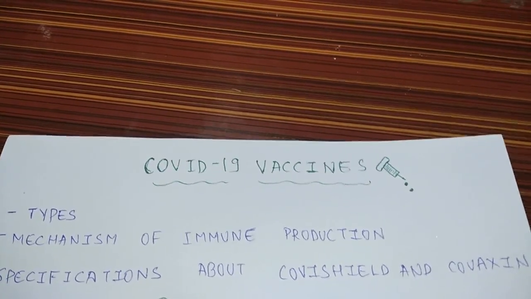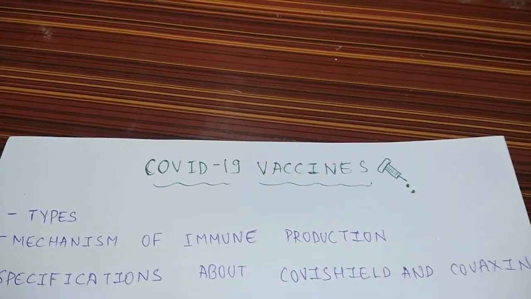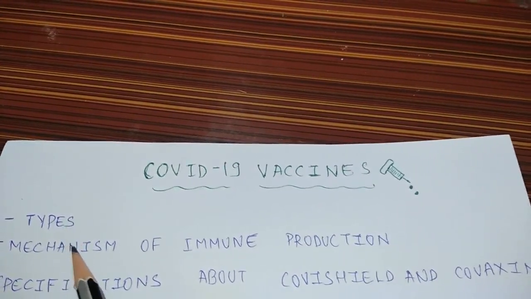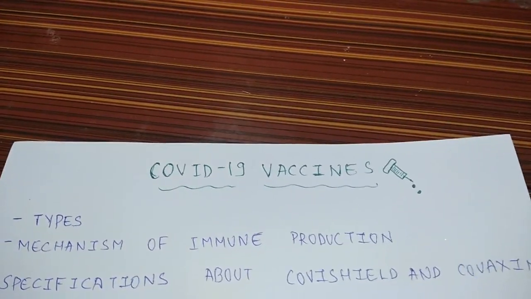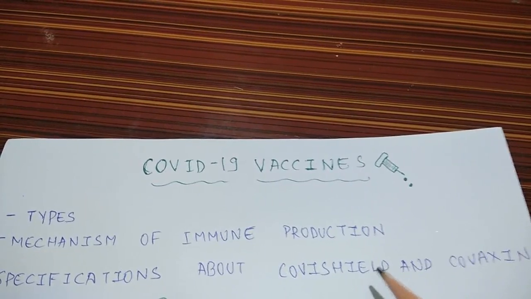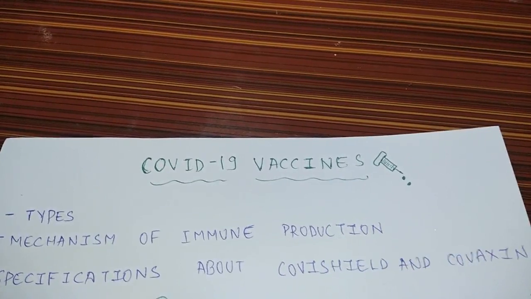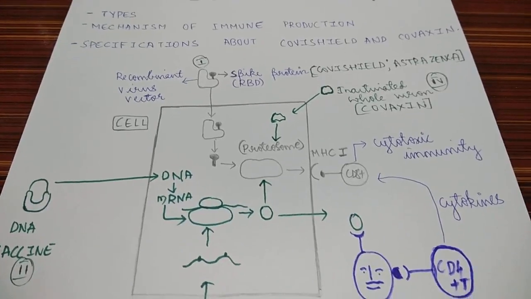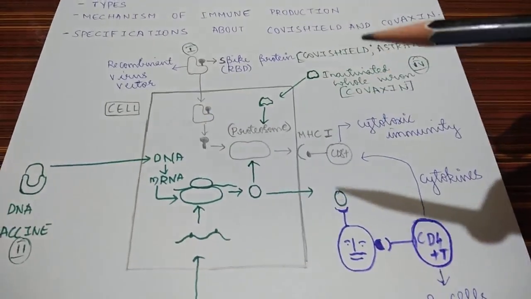In this video we will divide the video into the following parts. First we will study the types of COVID-19 vaccines and the mechanisms of immune protection of the COVID-19 vaccine, and in detail regarding Covishield and Covaxin, because these two vaccines are available in India. I would like to go through the specifications of these two vaccines. Types and mechanism we will study in a single flow diagram. This shows the types and how these vaccines trigger immunity.